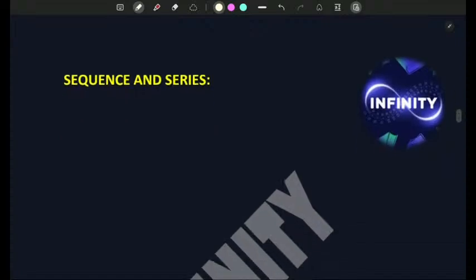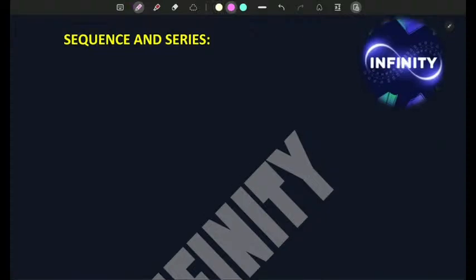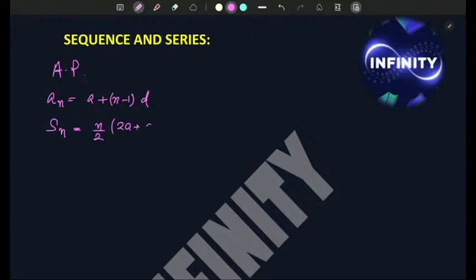Next we move on to sequence and series. So here you need to know the basic AP-GP formulas. Let us write down one by one. So arithmetic progression, AP: a_n equals a plus (n minus 1) into d, and summation of n terms is n by 2 into (2a plus (n minus 1) into d).